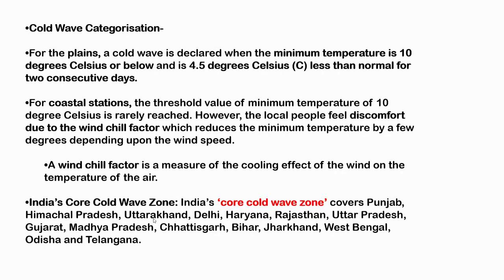So these are Punjab, Himachal, Uttarakhand, Delhi, Haryana, Rajasthan, Uttar Pradesh, Gujarat, Maharashtra, Chhattisgarh, Bihar, Jharkhand, West Bengal, Odisha, and Telangana. So as we can see, most of the north, central, and a little bit of the adjoining states form a part of the core cold wave zone for India. And we'll understand why only this region faces an extreme amount of cold wave.